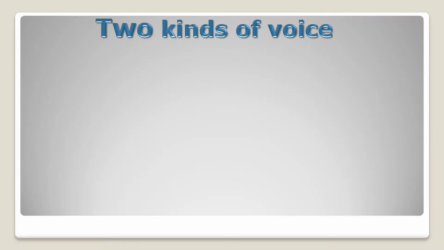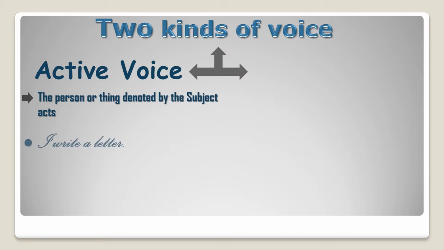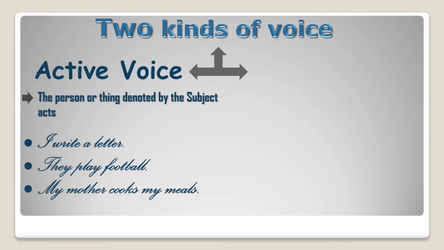There are two kinds of voices, that is, the active voice and the passive voice. Active voice. A verb is said to be in the active voice when the person or thing denoted by the subject acts. For example, I write a letter. They play football. My mother cooks my meal.